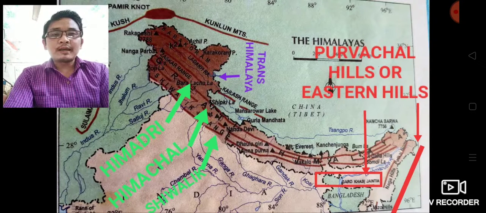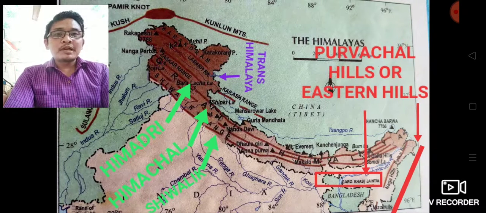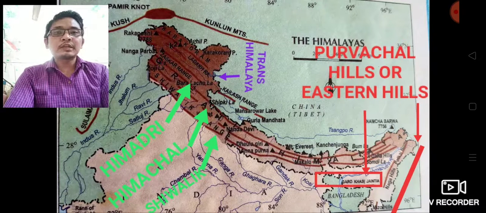Now the main Himalaya can be divided into two ways, the north-south division and the east-west division. First, the north-south division of the main Himalaya, you follow the arrow and the line beginning from Jammu and Kashmir to Arunachal Pradesh. First, the Himadri, also called the Greater Himalaya and also called the Inner Himalaya.